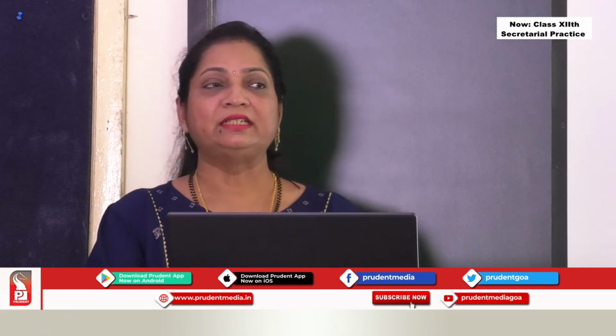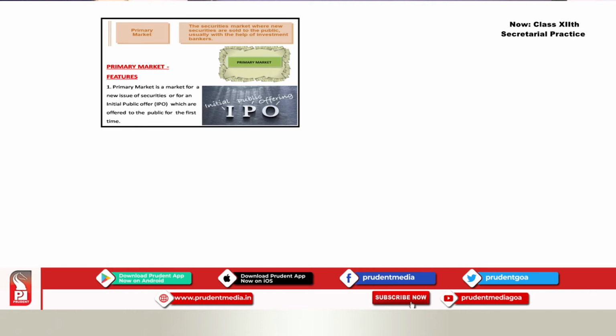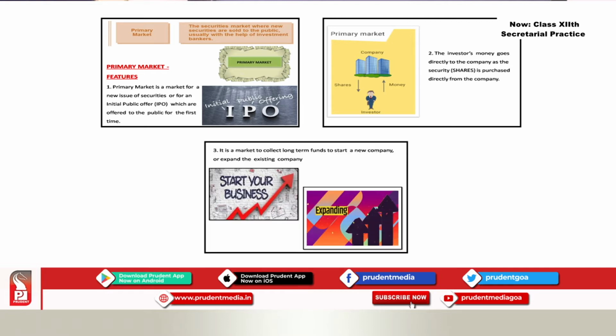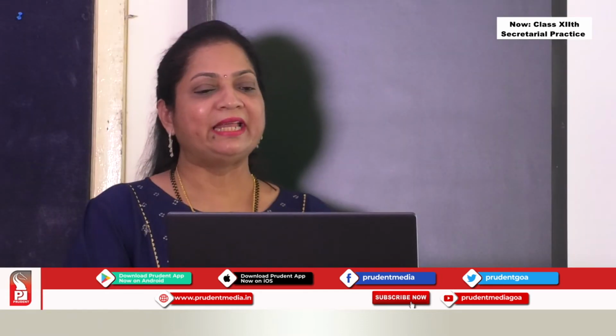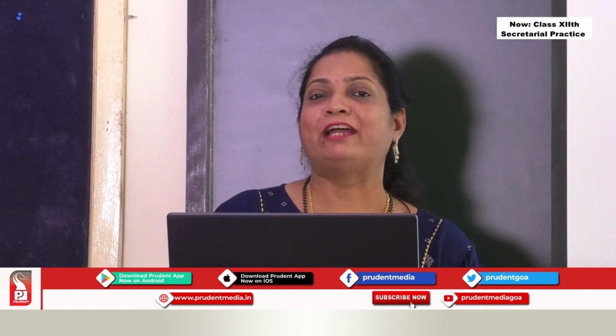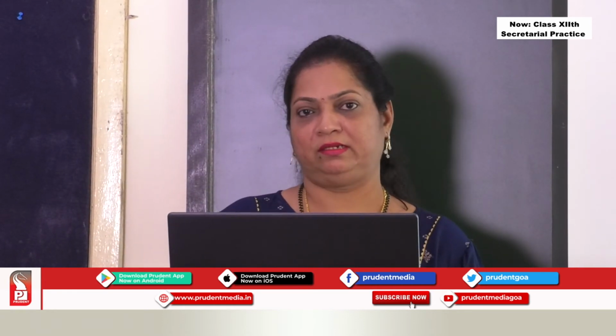So the first one is they come up with the issue of shares for the first time, the money goes directly to the company, and the third is it is used either to start a new company or to expand your existing company. So I'll go on to the next. Now, in primary market, they have 4 modes of raising capital.